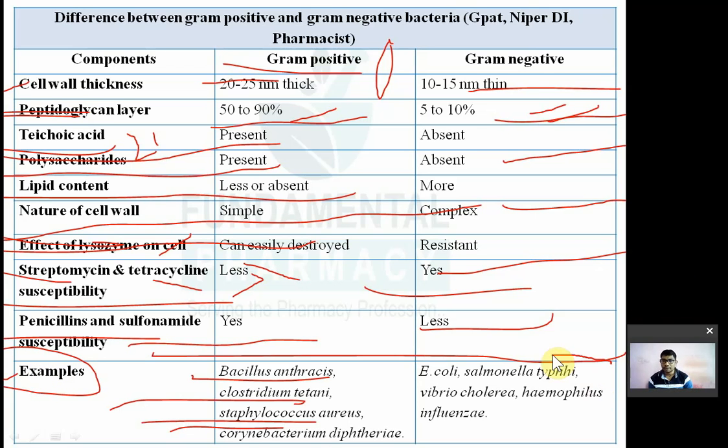Remember E. coli, Salmonella typhi, Vibrio cholerae, Haemophilus influenzae. These bacteria are known as gram negative. So a question has come: one of the following is not a gram positive bacteria. E. coli is not gram positive. Salmonella is not gram positive. Cholera is not gram positive. Influenzae is not gram positive.